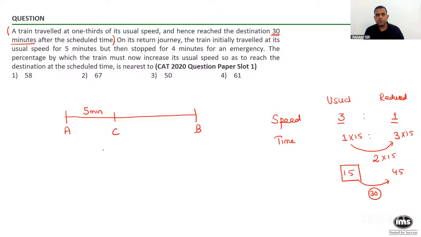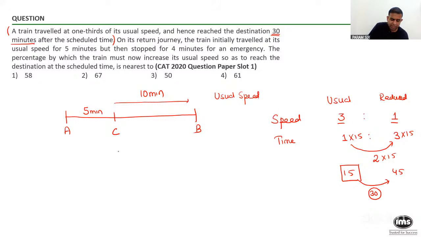Now, if I have not stopped for the emergency, if I have not stopped at the point C, then tell me this distance C to B with my usual speed will take how much time, anyone? This C to B distance without halting, what do you think I would have taken? Nothing but 15 minus 5, 10 minutes. Do you agree? This C to B part without halting, I would have normally taken 10 minutes if I want to reach on time.